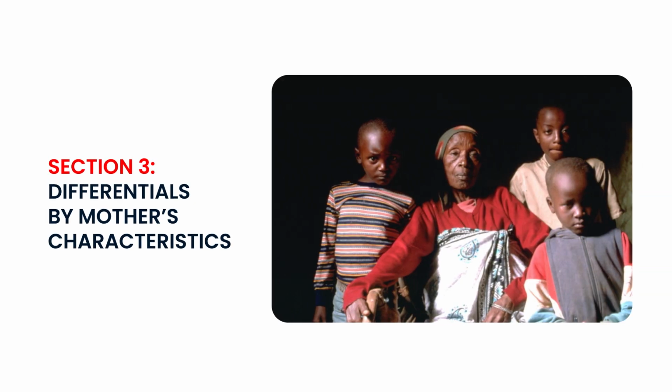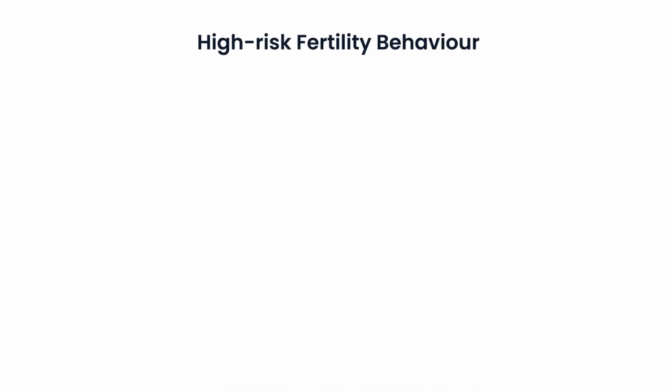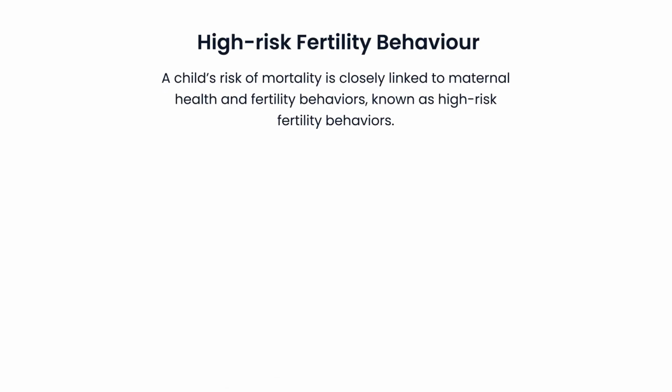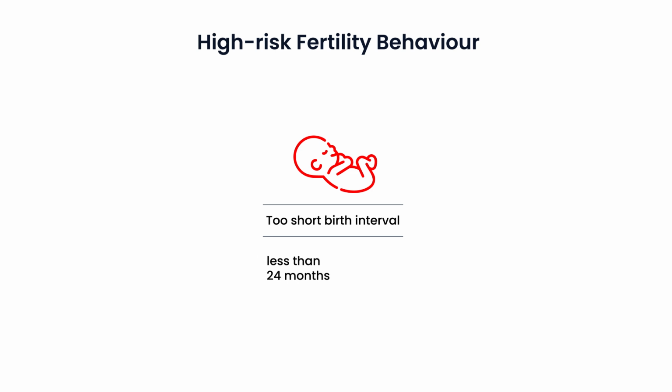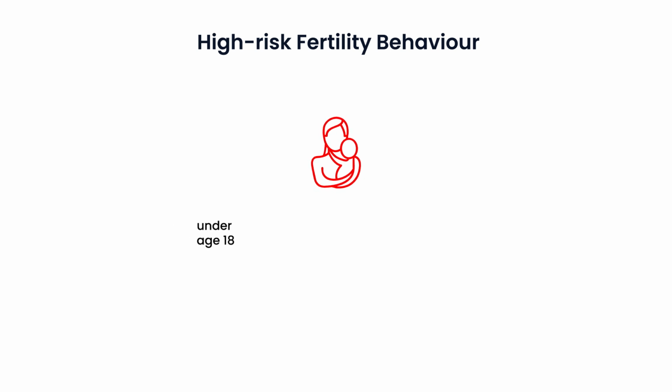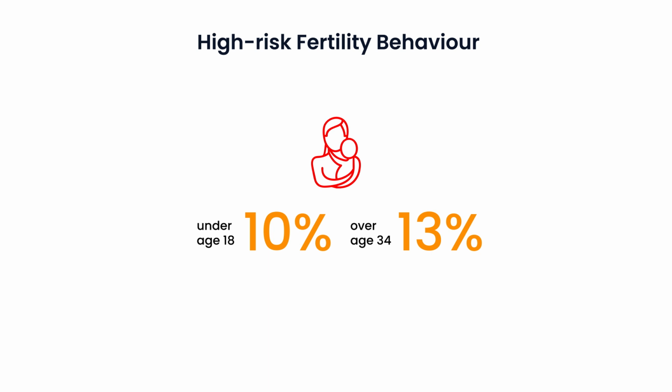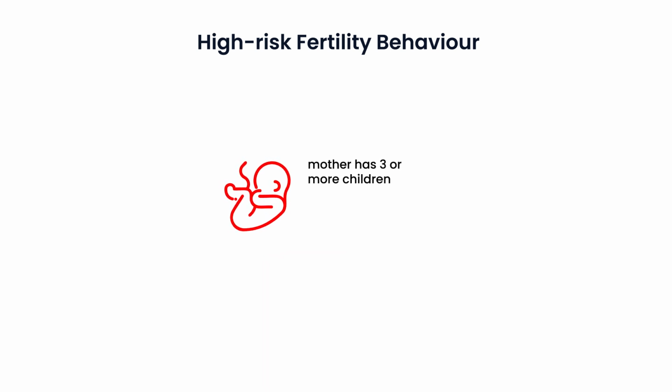Section 3. Differentials by mother's characteristics. High-risk fertility behavior. A child's risk for mortality is closely linked to maternal health and fertility behaviors, known as high-risk fertility behaviors. These include too short a birth interval, less than 24 months after previous birth, which affect 5% of births, mother's age, being under 18, which applies to 10% of births, or over 34, which applies to 13% of births, high birth order, a mother having 3 or more children, which applies to 28% of births. All these factors elevate the risk of child mortality.